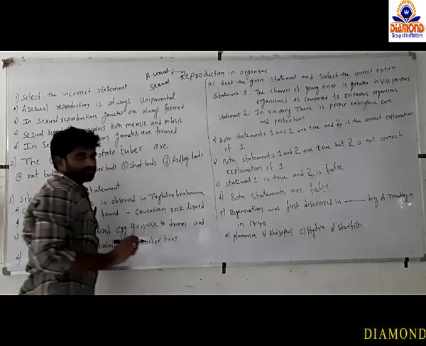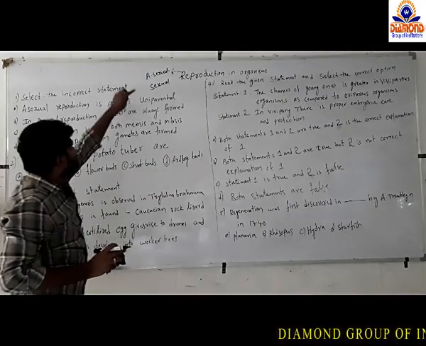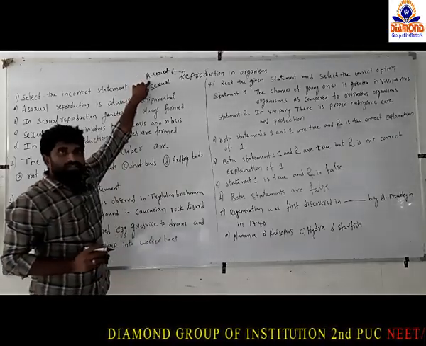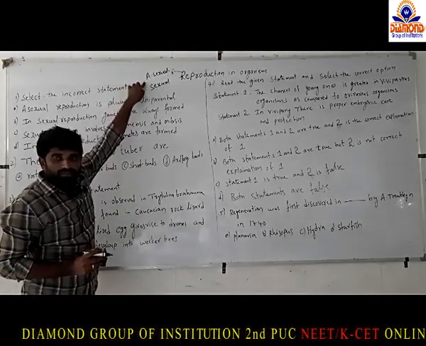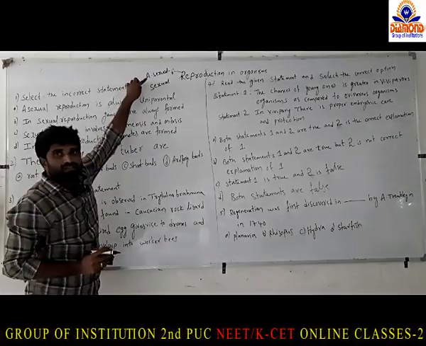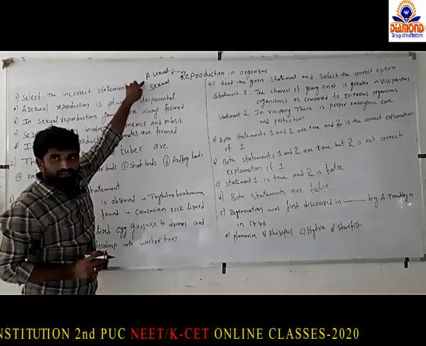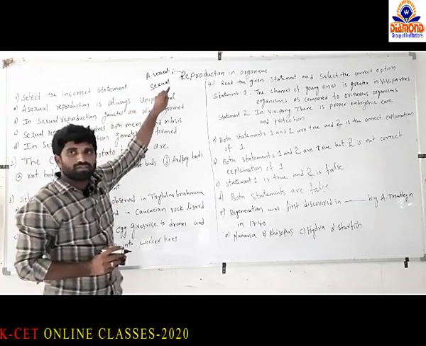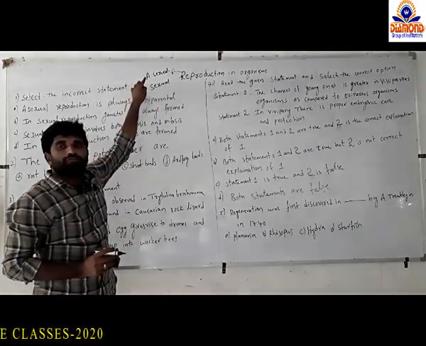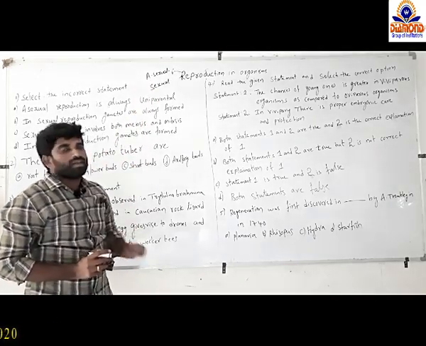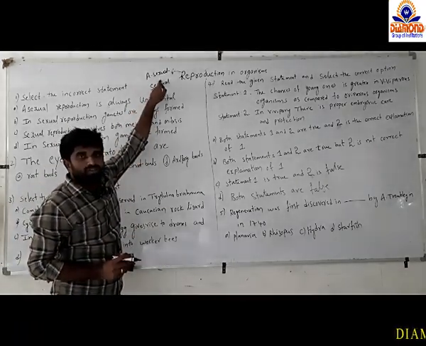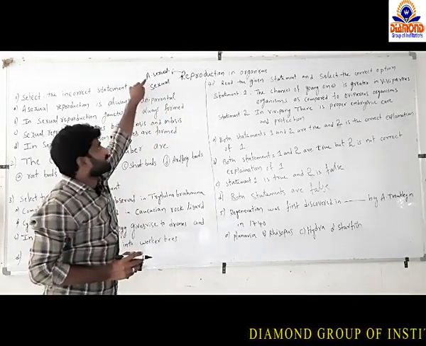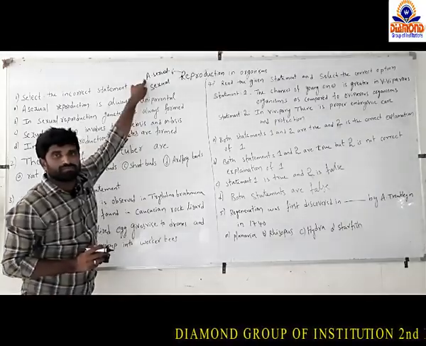If we look at asexual reproduction, it is a type of reproduction in which two parents are not involved; only a single parent is involved, and the formation of new individuals takes place from the single parent only. Formation of gametes and fusion of gametes will not take place, and the offsprings that are formed are similar to the parents. That is regarding asexual reproduction.